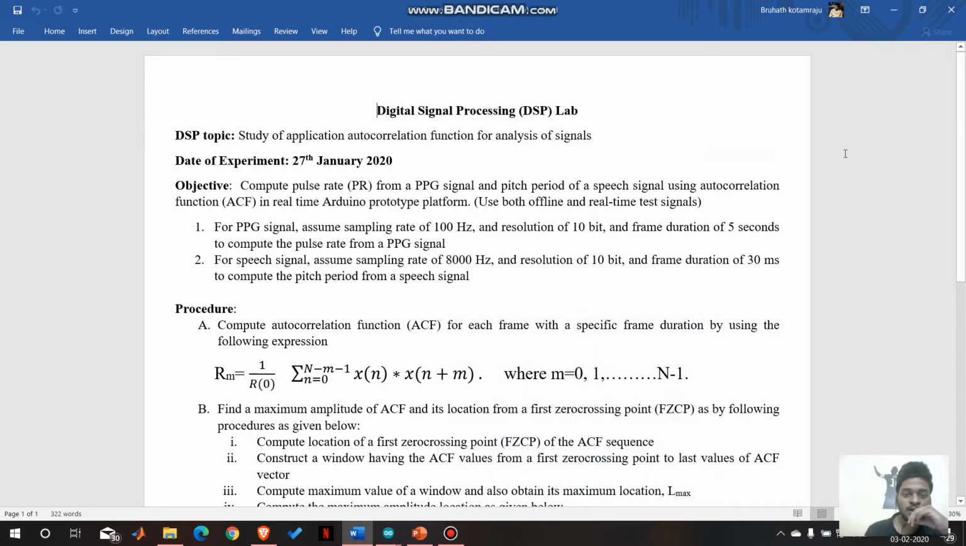Hi guys, today we'll be finding the pitch period of a PPG signal and a speech signal using the autocorrelation function. The period of a signal is very difficult to find out in a normal way, so we take the help of the autocorrelation function. So what is the autocorrelation function?